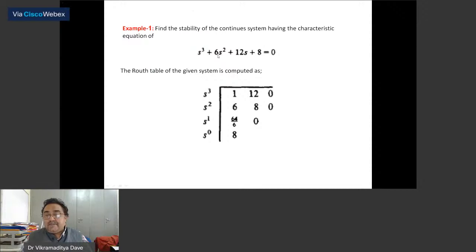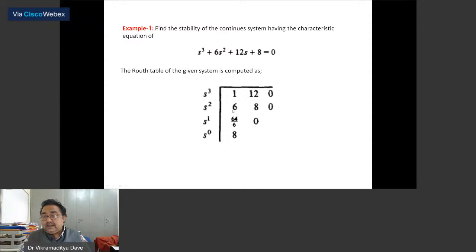Now I will write down the skipped elements in sequential order. First will come 6, like this. Second will come 8 and 0. Now I will find out the remaining. So how will you find out the remaining? 12 times 6, that is 72, 72 minus 8, 64, divided by this element 6. So 64 by 6.